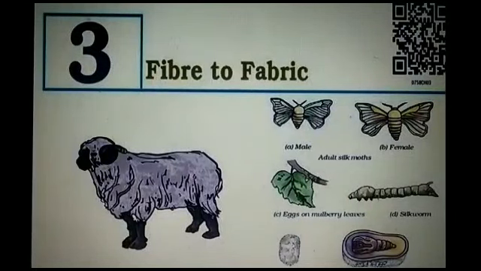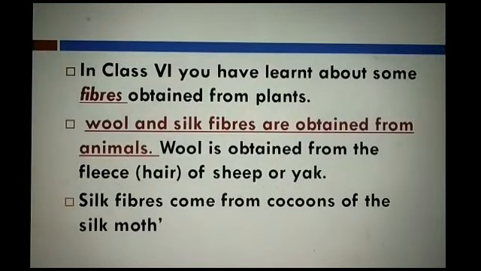Hello student, today we are going to start our third chapter, Fiber to Fabric. In this chapter, we read about animal fibers. Student, in class 6, you have learned about some fiber obtained from plants, for example, cotton fiber, which is obtained from the cotton plant. Wool and silk fiber are obtained from animals.